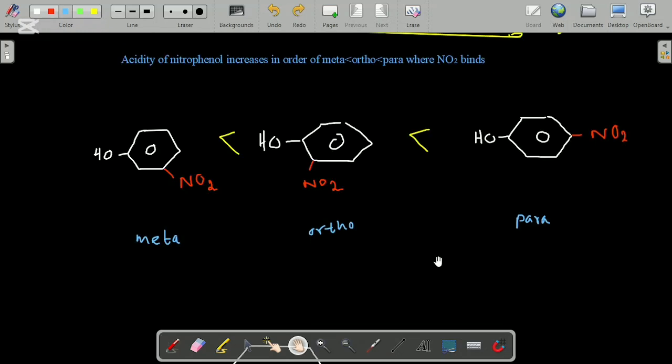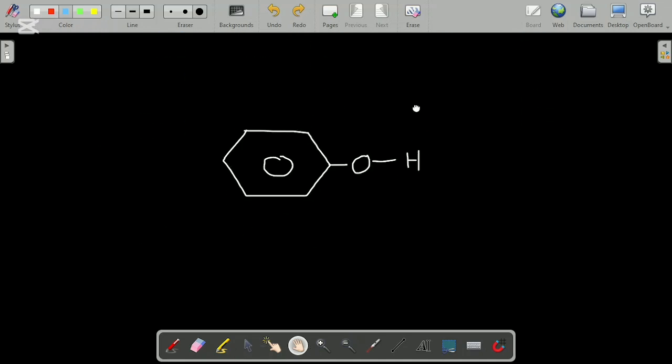Okay, now let's see how acidity varies with the position of the NO2 group in the benzene ring. We already know that the OH group is an ortho-para directing group. That means it increases the electron density in these ortho and para places. So what happens when an NO2 group is fixed to the meta place?